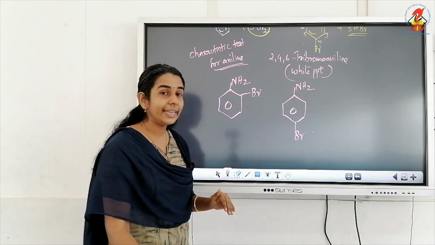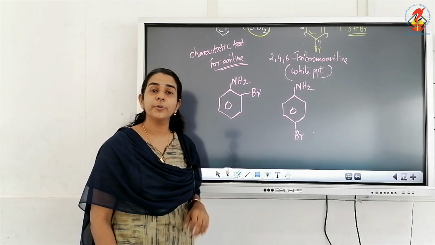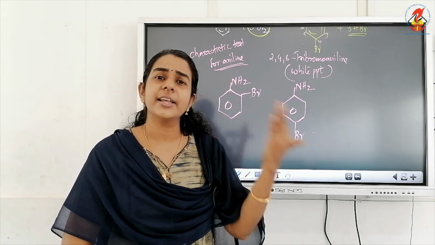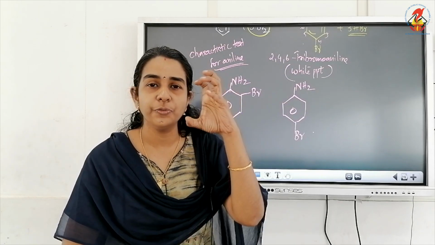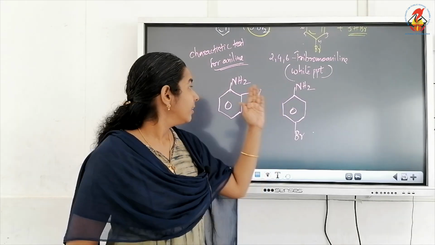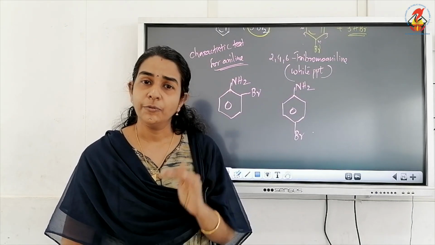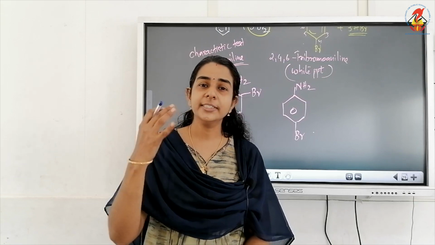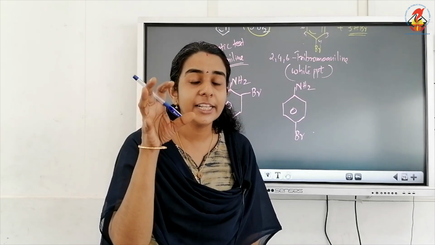So how can we get a monobromo derivative or mono-substituted product of aniline? Why are we always getting the tri-substituted product? The reason is the highly activating nature of the NH2 group. So if we want a mono-substituted product, we have to deactivate the NH2 group.